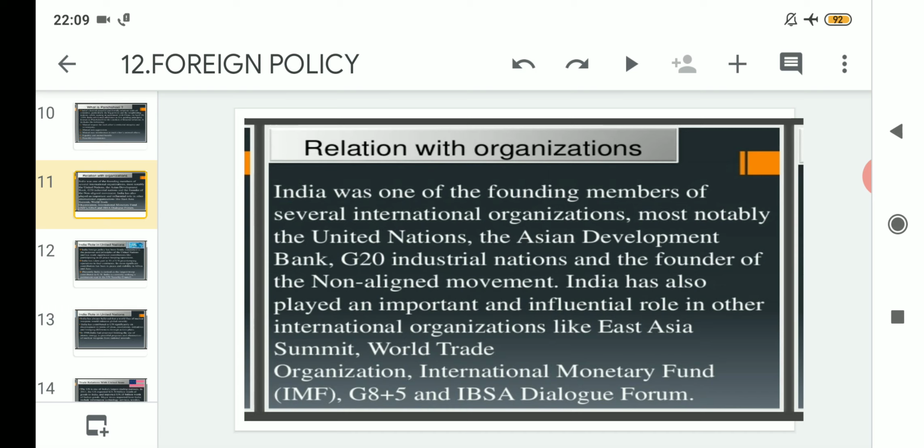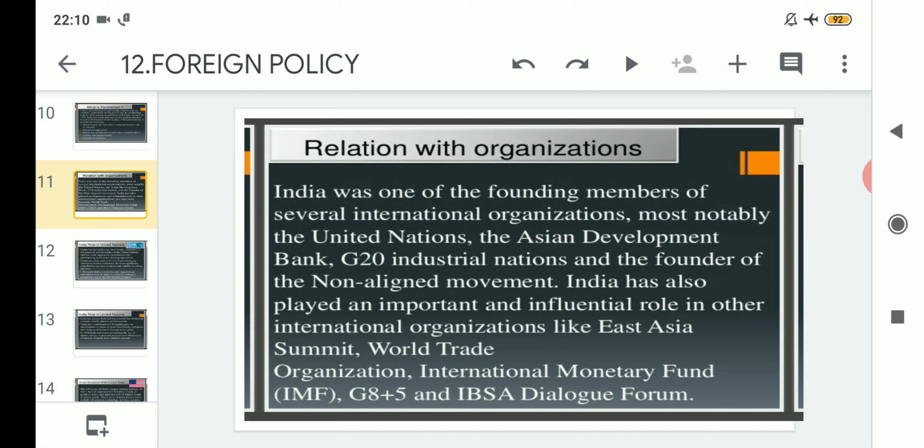Apart from that, India has also played an important and influential role in international organizations like the East Asian Summit, World Trade Organization, International Monetary Fund, G8+5. This is also an organization, G8+5. That means later on another 5 countries were added. Earlier it was only G8, that means 8 countries. Now G8+5 means another 5 countries are added, and IBSA Dialogue Forum.